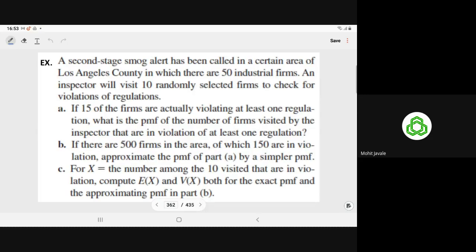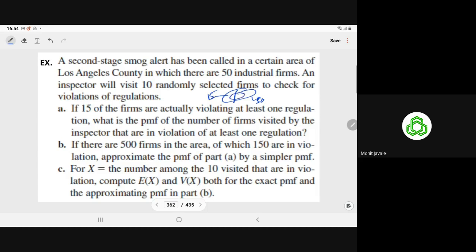Last question. The second stage smog alert has been called in a certain area of Los Angeles County in which there are 50 industrial firms. So in total we have population size 50. An inspector will visit 10 randomly selected firms to check for violation of regulations. If 15 of the firms are actually violating at least one regulation, what is the PMF of the number of firms visited by the inspector that are in violation of at least one regulation?